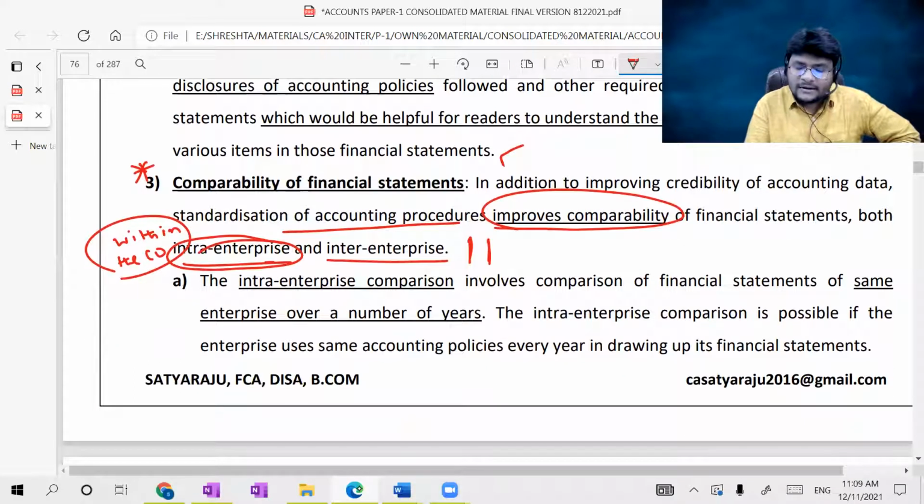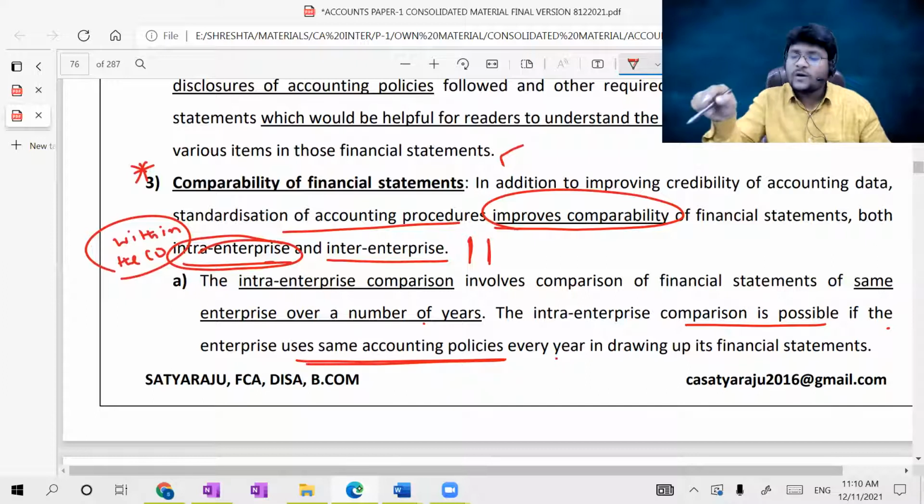Okay, intra-enterprise comparison involves comparison of financial statements of the same enterprise over a number of years. So I'm comparing my current year financial data with the last year financial data. If I adopted a different accounting treatment for the last year and another for the current year, then how can I compare the financials of the current year with the previous year? So that's why I have to follow the same standard set of policies. So intra-enterprise comparison is possible if the enterprise uses the same accounting policies every year in drawing up its financial statements.